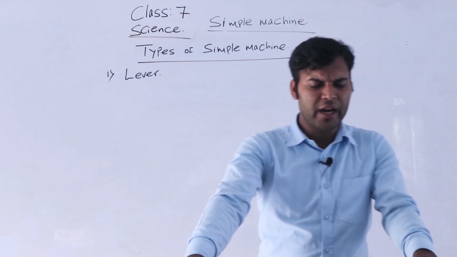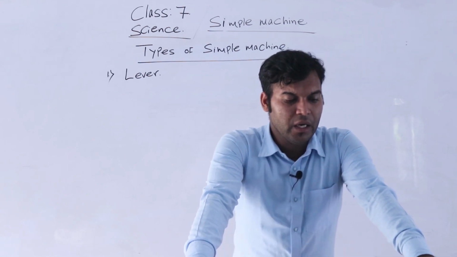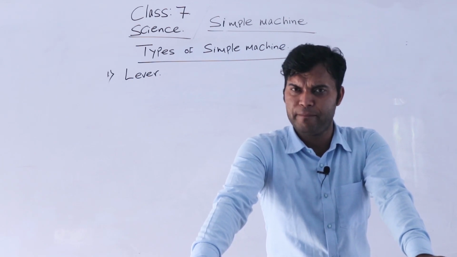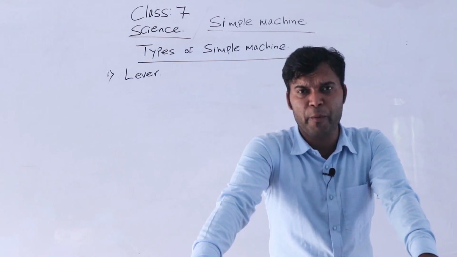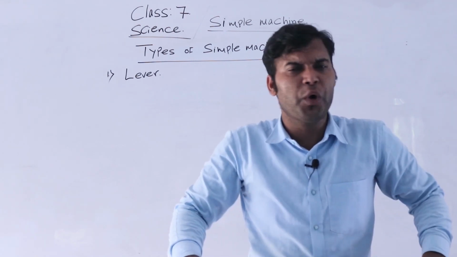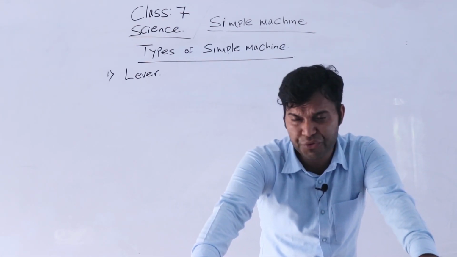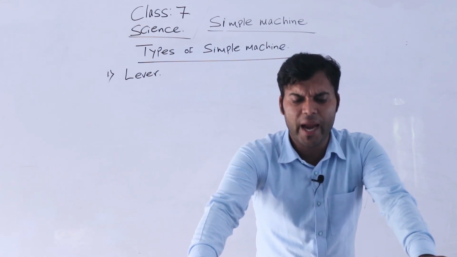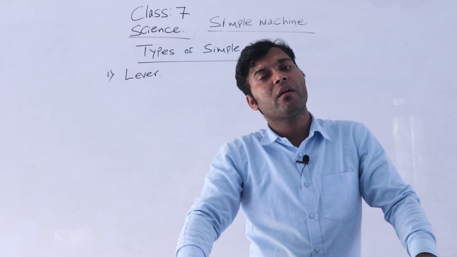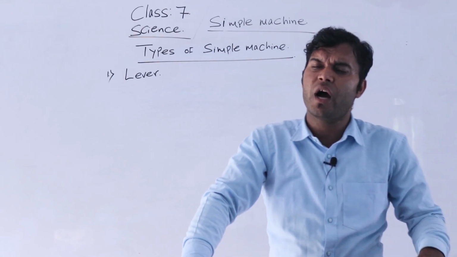A lever is a rigid bar that is free to rotate about a fixed point. It's called the lever. It contains 3 main points: effort, load and fulcrum. I hope you are clear about the 2 points: effort and load. Effort is the applied force, load is the output or resistance developed by the machine. And the next term is fulcrum. Fulcrum is a joining point of a lever with other objects.